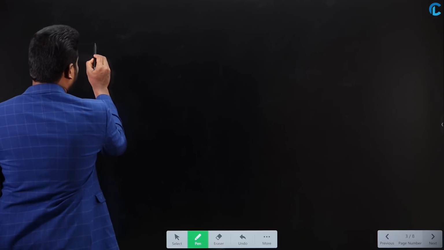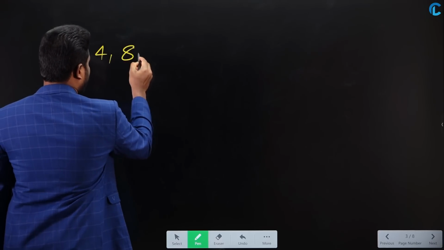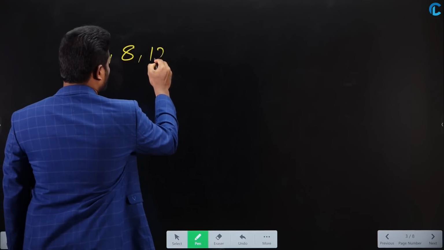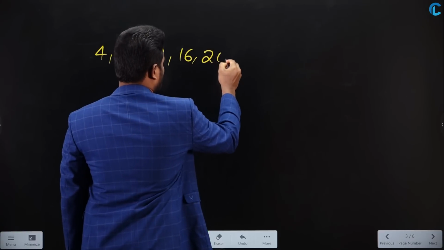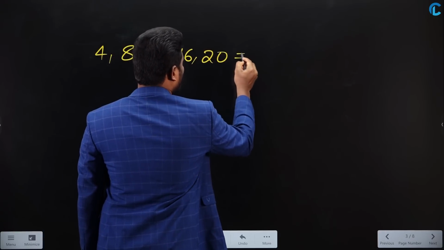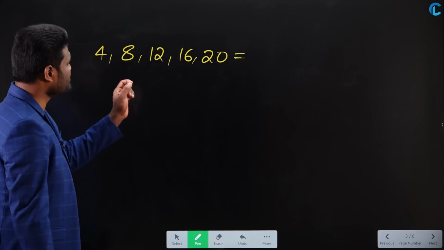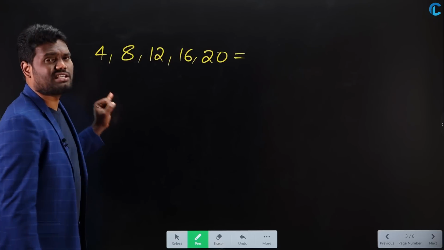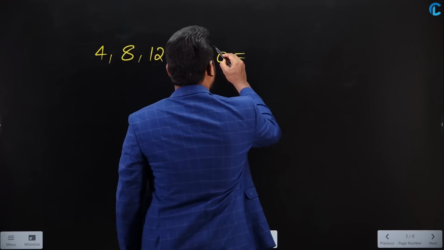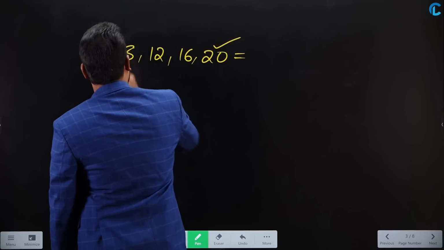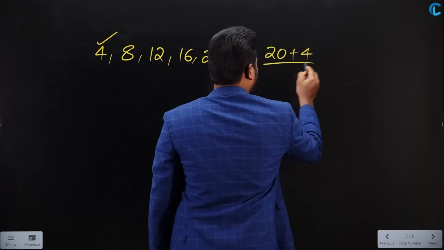Let us say I have the numbers 4, 8, 12, 16, 20. If I need to calculate the average of these numbers, 4, 8, 12, 16, 20, even this series is in arithmetic progression. As this series is an arithmetic progression, the highest number is 20 and the lowest number is 4. So highest number plus lowest number by 2.